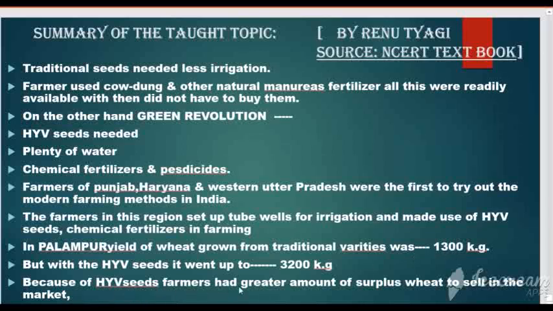Because of HYV seeds, farmers had a greater amount of surplus wheat to sell in the market. Because of the green revolution, farmers are able to sell the surplus product in the market. Now India became self-sufficient in food grains, or India is food secure, means the government ensures that there is no need to worry about food. India has an ample amount of food grains because of the green revolution. So that's all about the green revolution, the modern farming method and the traditional farming method.